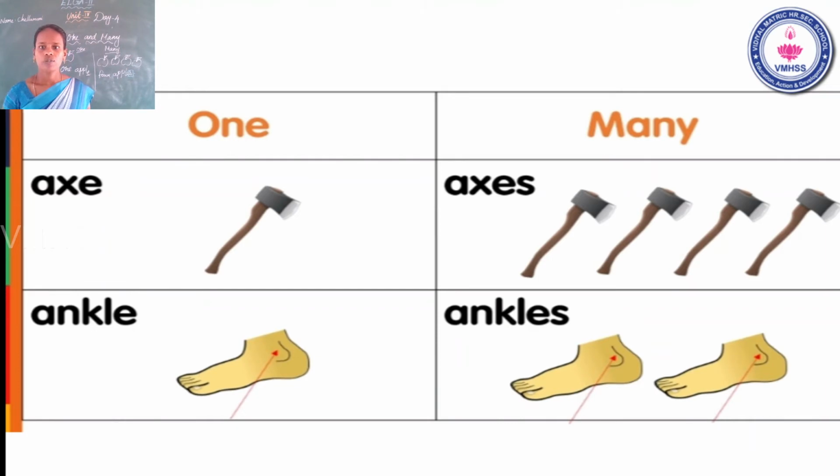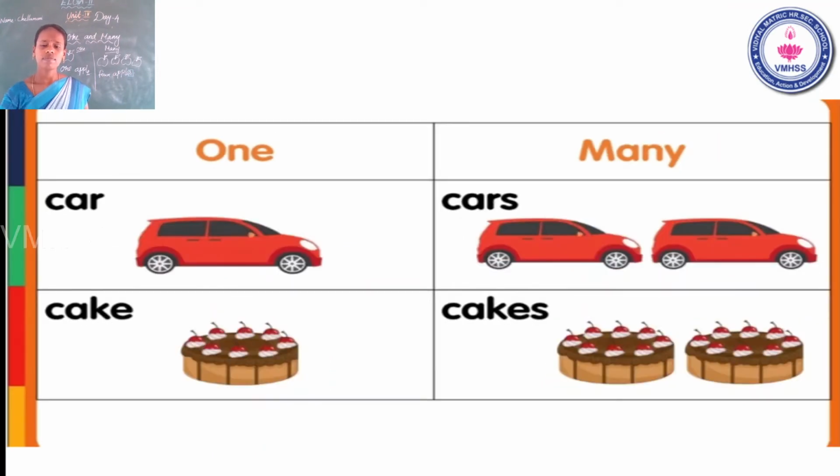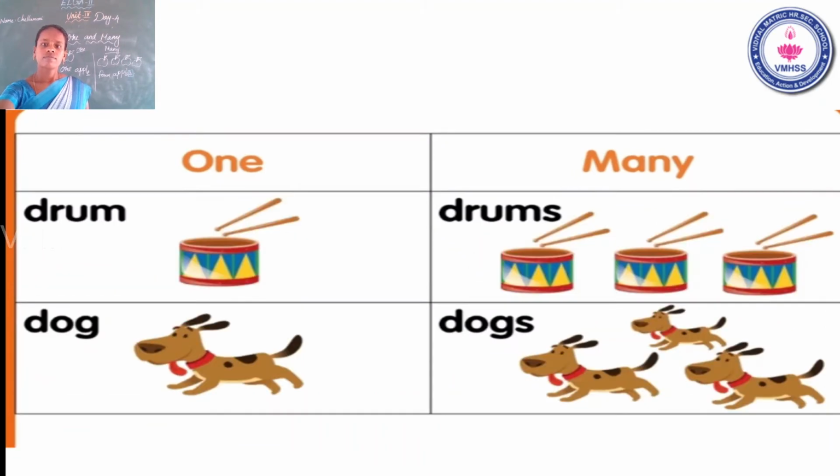Axe. One and many. Axe, axes. Angle, angles. Bear, bears. Bag, bags. Car, cars. Cake, cakes. Drum, drums.